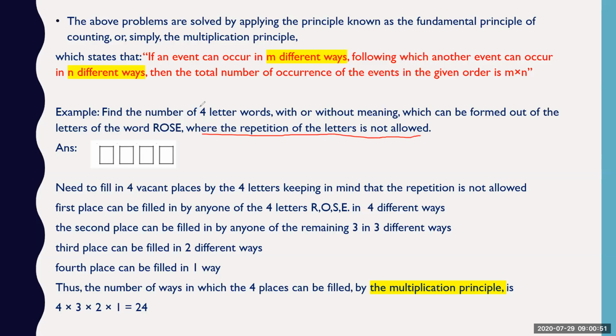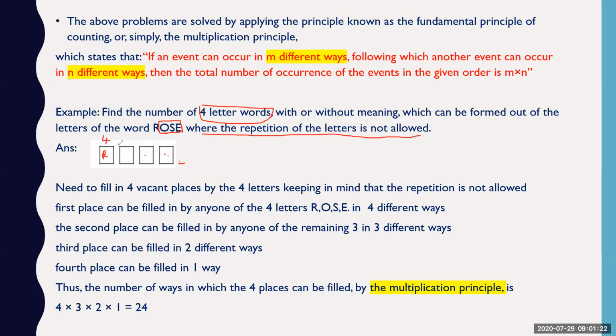If there is a 4-letter word, we don't start putting values from here. We start putting values from 1, 10, 100, and 1000. So I will start from the 1000 place. For example, if I choose a letter, let's say R here, then all the 3 places are left to select from the 3 remaining letters only. That is why this has all the 4 options.